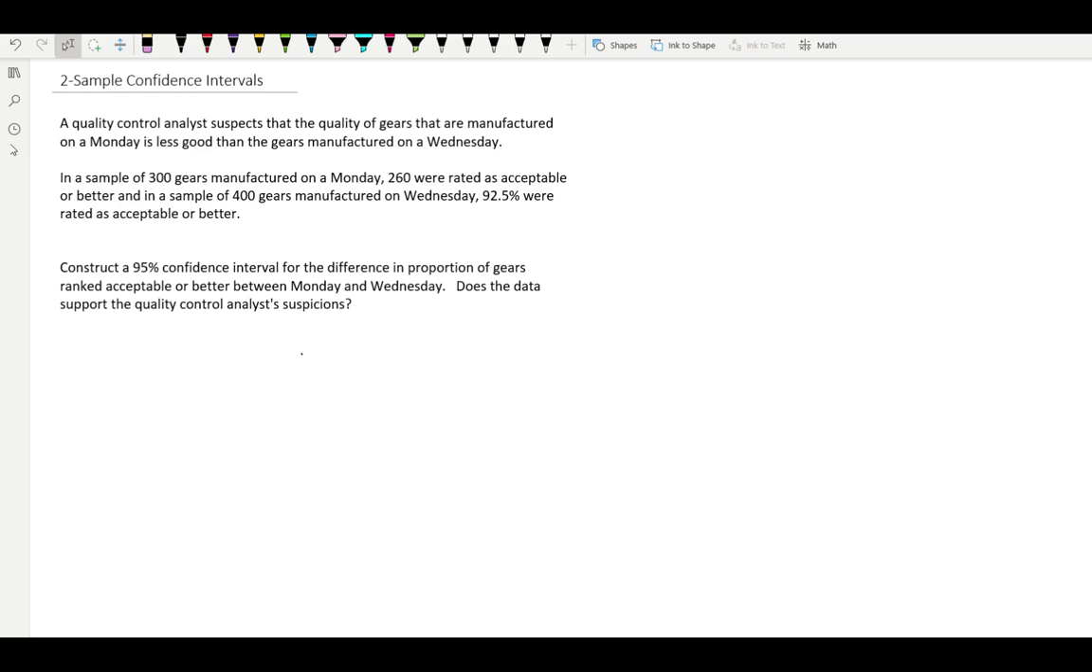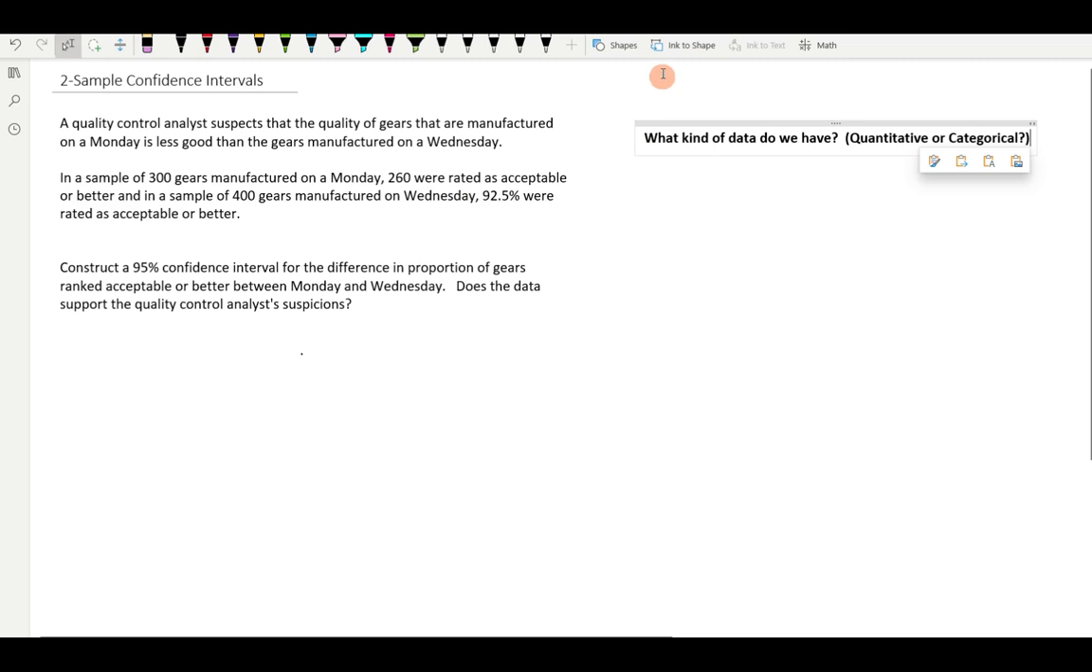Let's construct a 95% confidence interval for the difference in proportions of gears ranked acceptable or better between Monday and Wednesday. And we're going to use this interval to determine if the data supports the quality control suspicion that people aren't doing as well on Monday as they are on Wednesday. To start, we should first ask ourselves the questions you should always ask yourself when you're doing a stats question. The first question: what kind of data are we looking at? What sort of variable is this, quantitative or categorical?